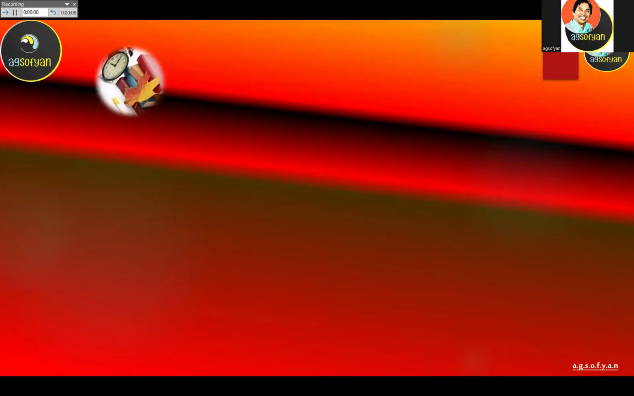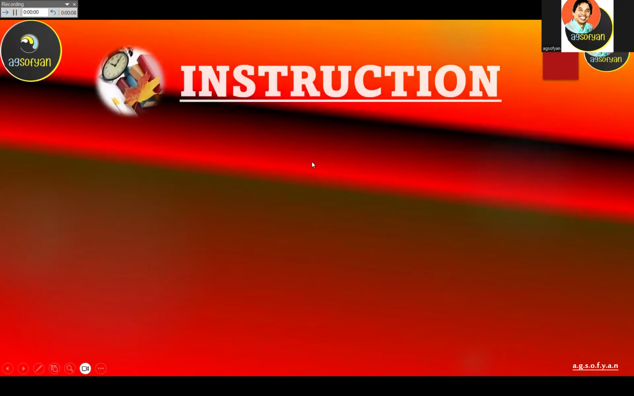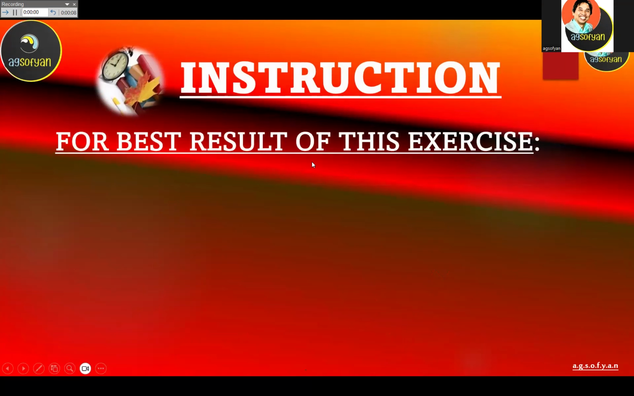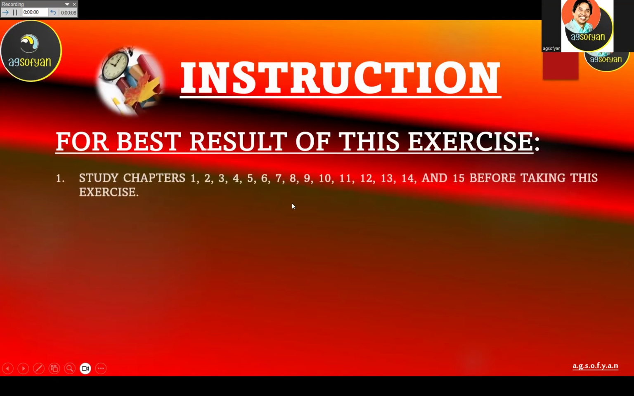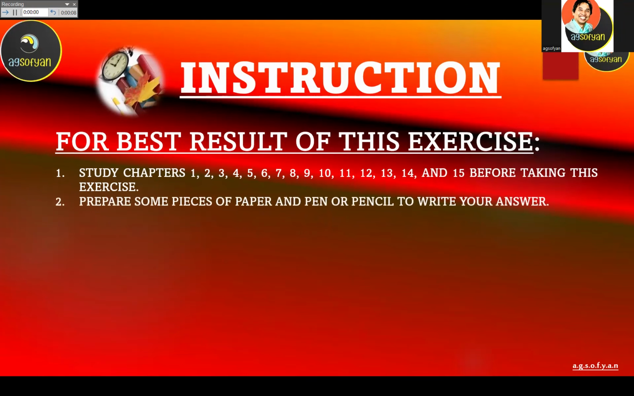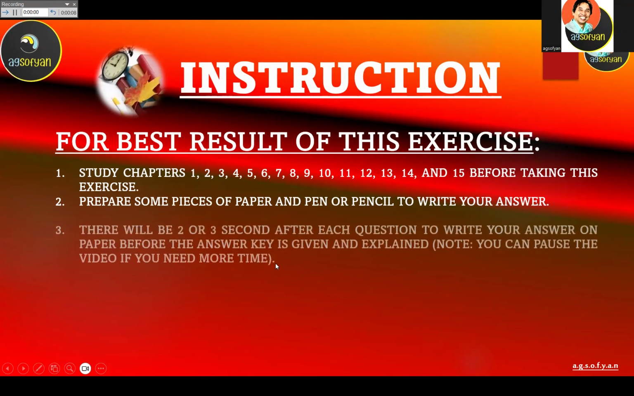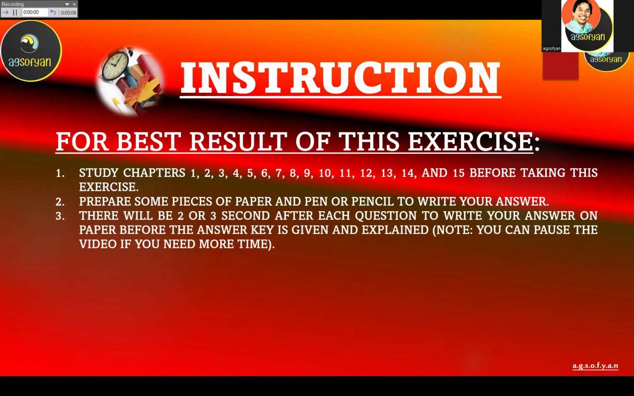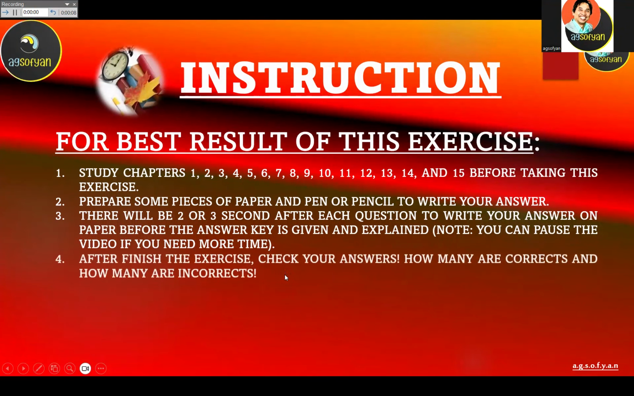Until chapter 15. So for instructions, for the best result of this exercise, make sure you study chapter 1 until 15, and then prepare some pieces of paper and pen or pencil to write your answer. There will be about maybe 2 or 3 seconds after each question to write your answer on the paper before the answer key is given and explained. So you can always pause the video if you need more time.